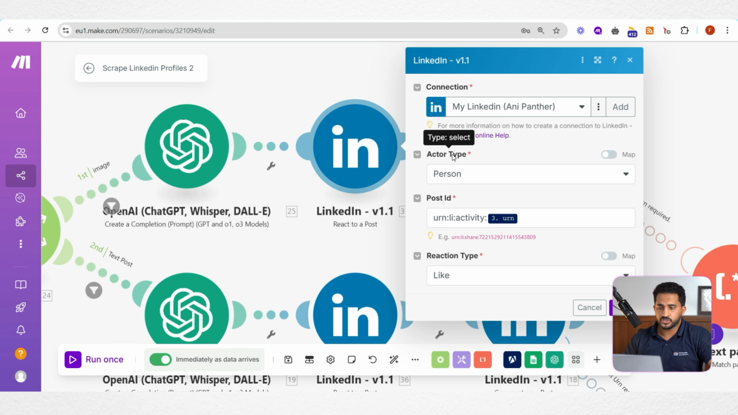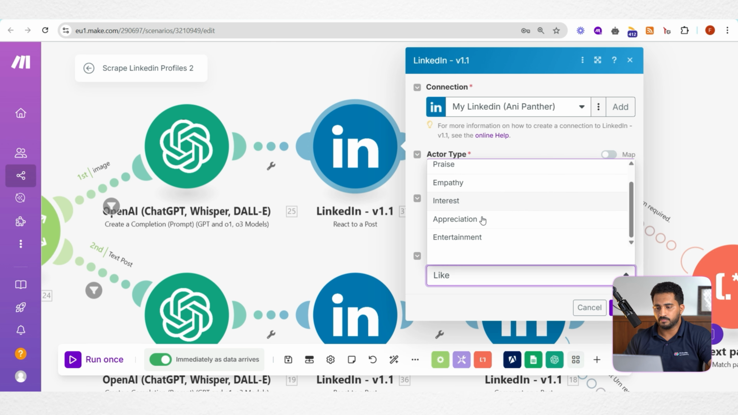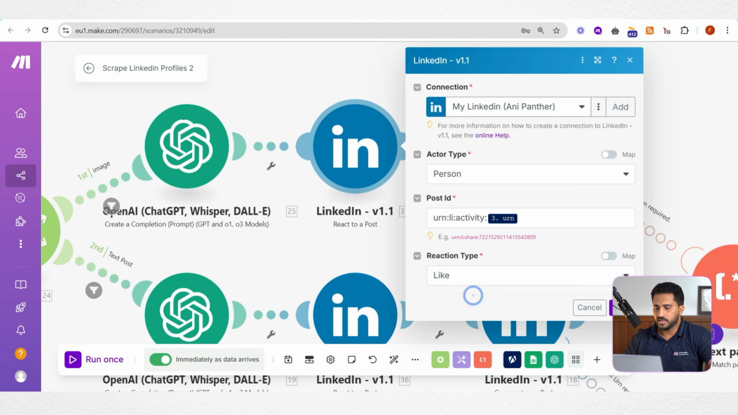Now we are choosing the actor type as person, and we are inputting the post ID. It is in this format, URN : li : activity : and the ID. So this field we have hard coded, and this ID we will get from the Apify bot. And we are going to do the reaction as like. We have different options here, and we are clicking save.